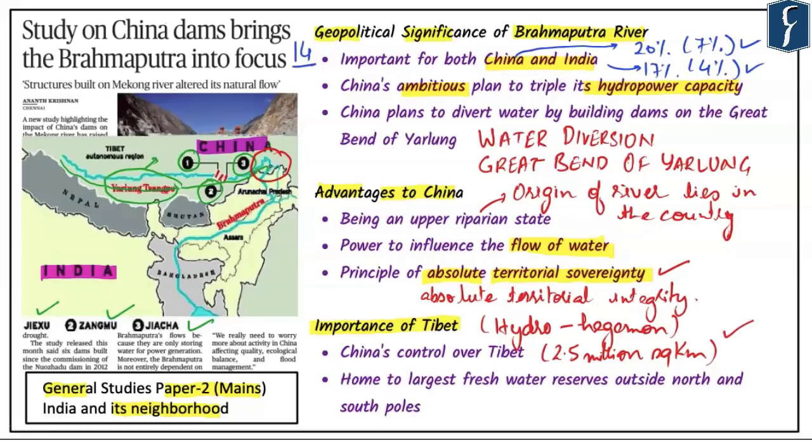Another distinct feature of this area is that it is home to the largest freshwater reserves outside the North and South poles. It is also the source of some of Asia's most important river systems, which include Indus, Ganges, Brahmaputra, Irrawaddy, Salween, Mekong, Yangtze, and Huanghe. All these rivers are transboundary in nature, with the exception of Yangtze and Huanghe.